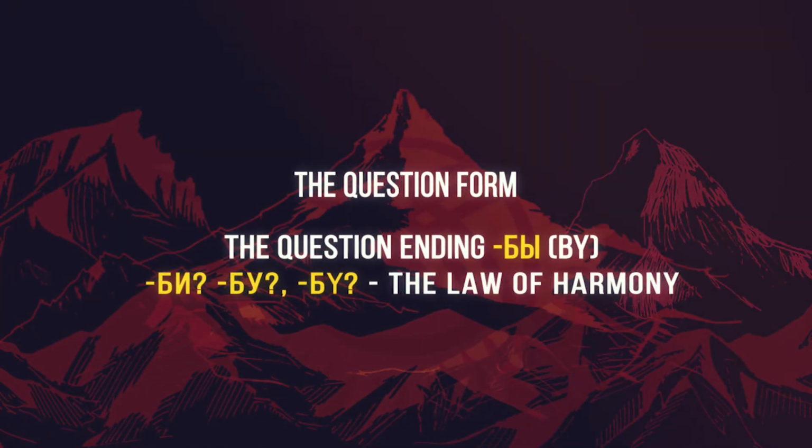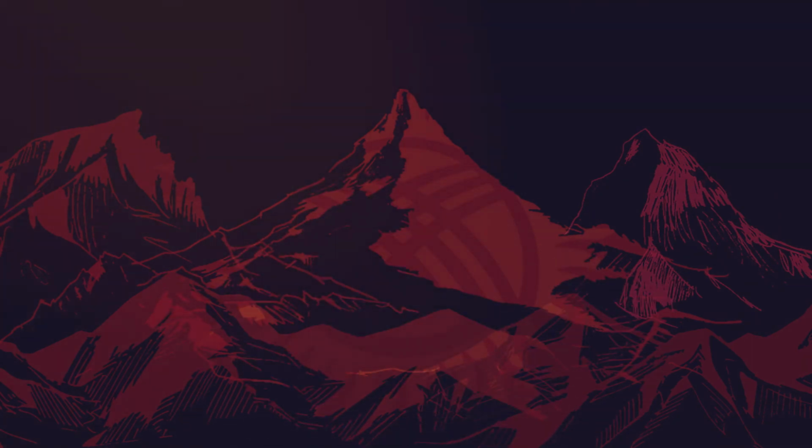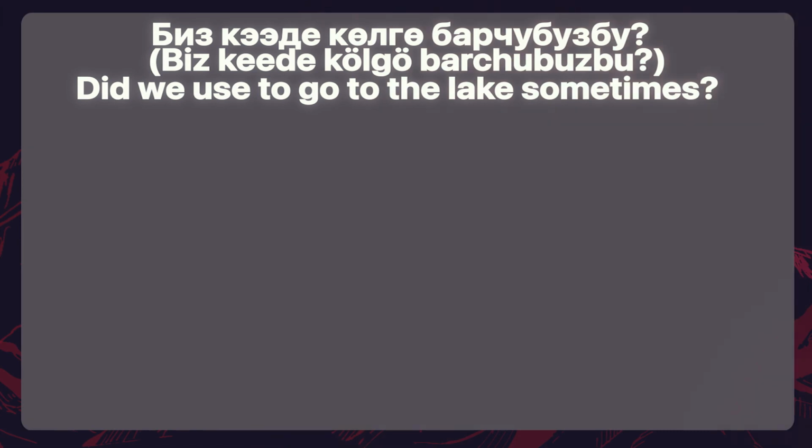To create the question form, we just add the question ending b to the end of the sentence. Once again, the vowel in this ending can change according to the law of harmony into forms like bi, bu, bu, and etc. Let's create questions from the sentence above.